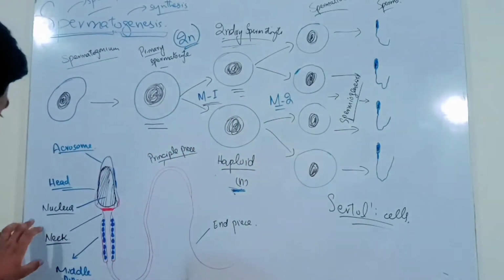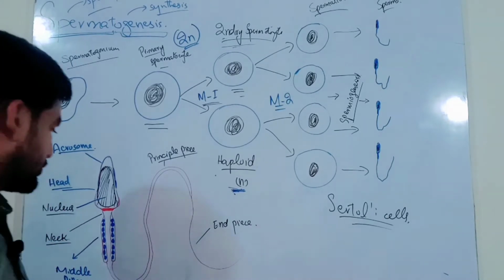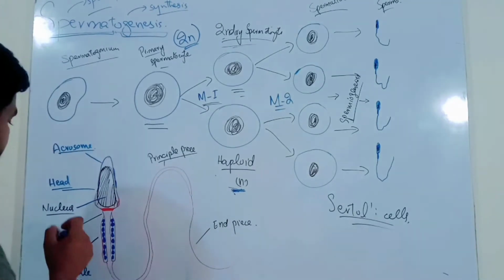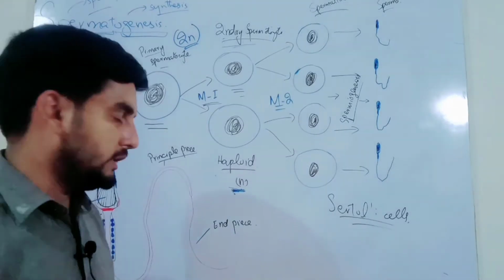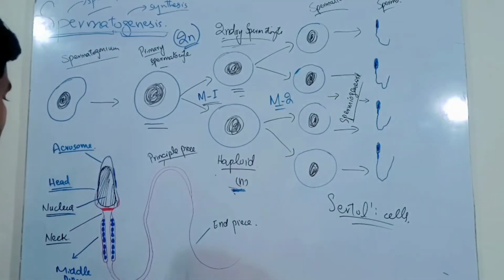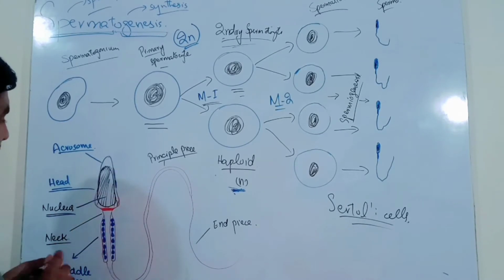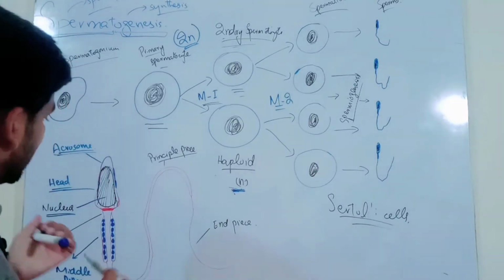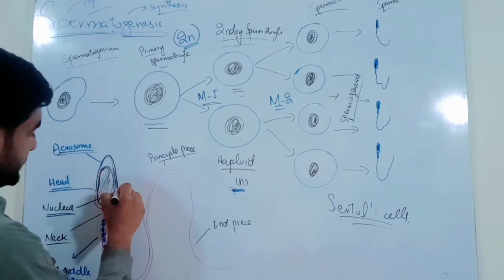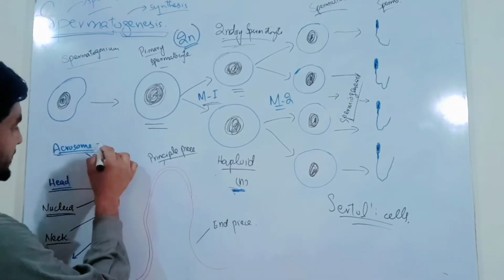So this is the sperm, a mature sperm. We need to see the structure of a mature sperm. It contains a head, a neck, and a tail. Head, neck, and tail is the characteristic structure of a sperm. In the head, there is a special type of structure called the acrosome. It is a cap-like structure which is present above the head. The acrosome contains special types of enzymes.